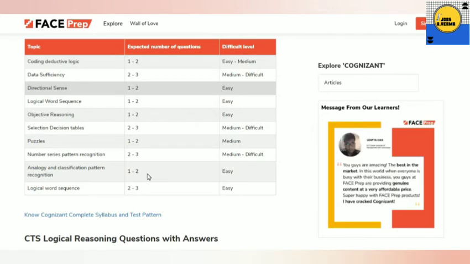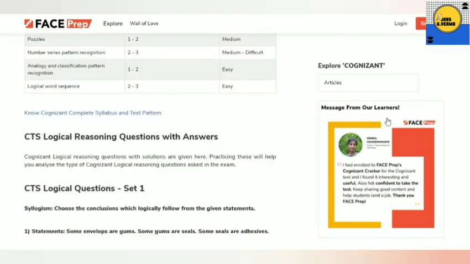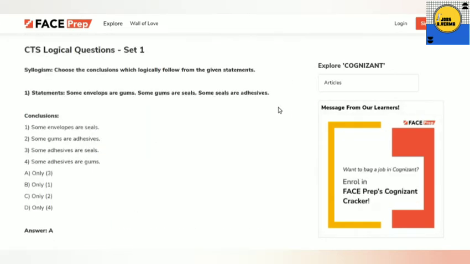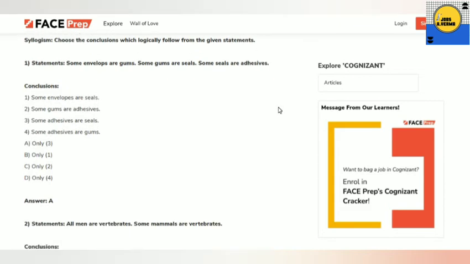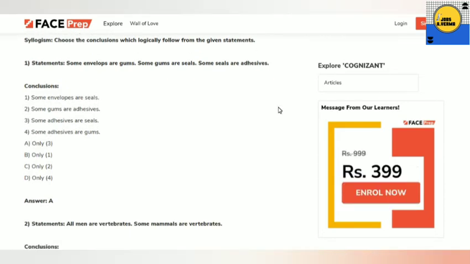So here also I will give the question set. Set 1 is like: some envelopes are gums, some gums are seals, some seals are adhesives.